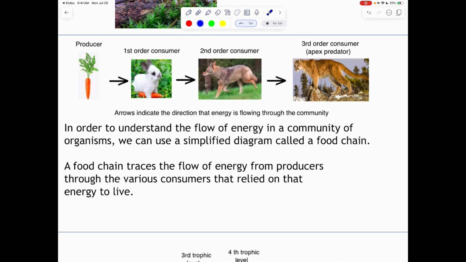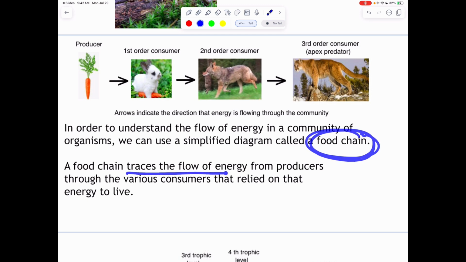Okay, so as we looked at all the different trophic levels, now we need to look at how the energy flows graphically through the ecosystem and through this food web. First thing, we're going to create a food chain. We're going to look at simplified models with these diagrams, which are food chains.